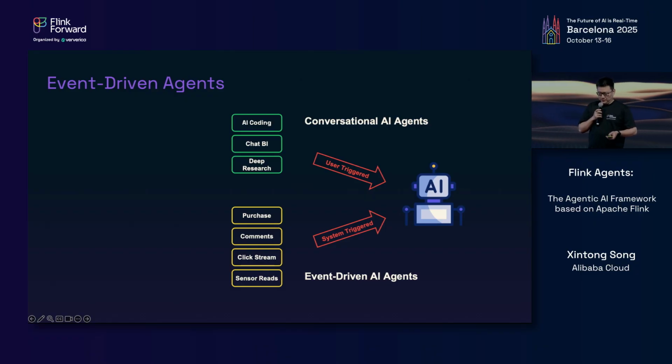As AI techniques keep evolving and become more mature, we expect there will be more workloads triggered by system events rather than by user requests, because events can be generated by systems in a way larger amount and at higher frequency compared to user requests.